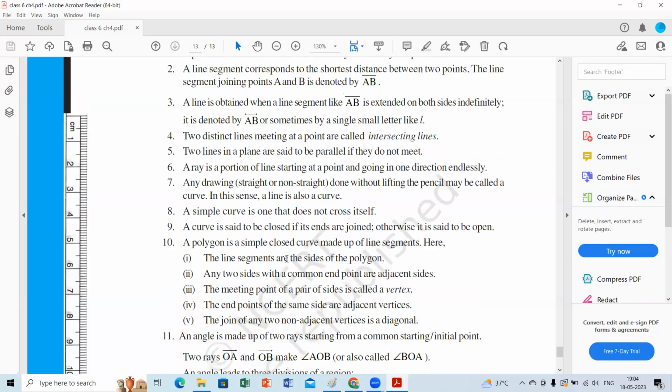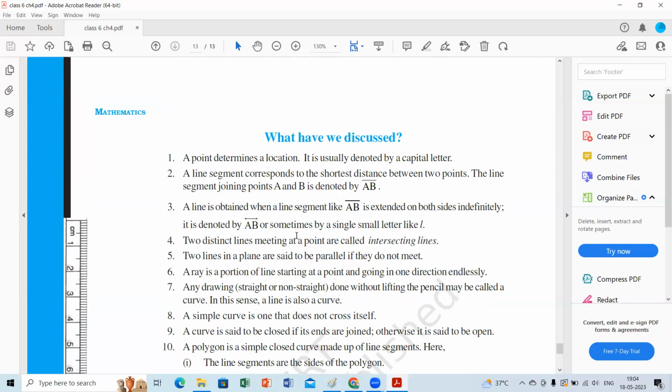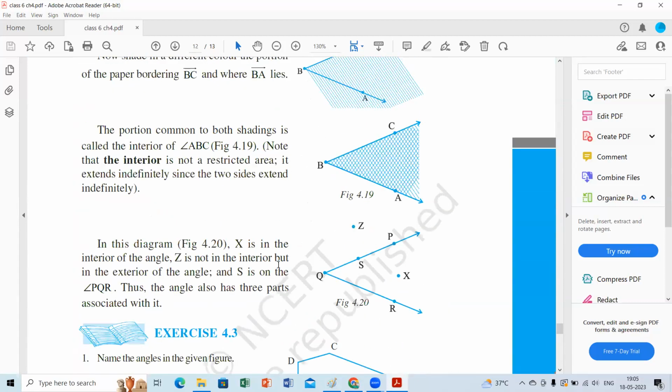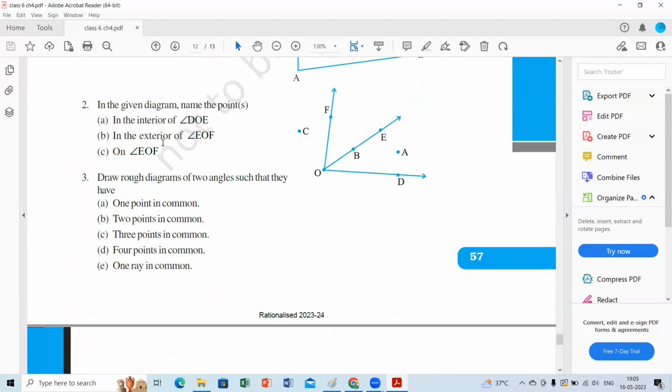What other things did we discuss in today's class? Diagonals. Okay. Today's homework is: draw the pentagon, draw its diagonals, and say how many triangles are there. That's one question. Second question is draw an octagon, not octopus. Draw its sides, adjacent sides, vertices, and diagonals, and find how many triangles are formed in that. Okay, that's your homework. That's all for the day, children. We'll meet in the next class.